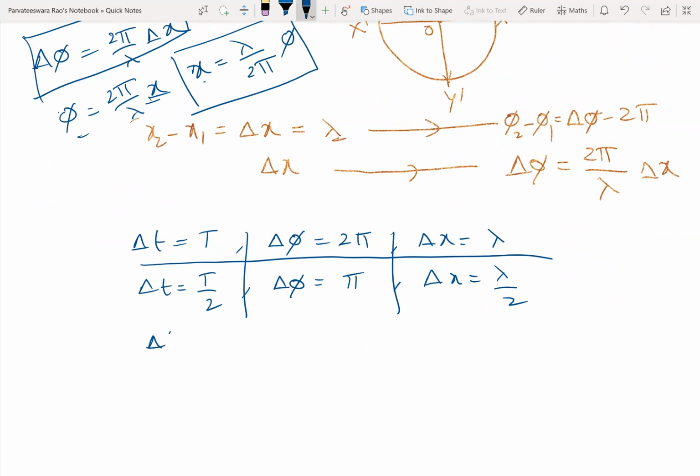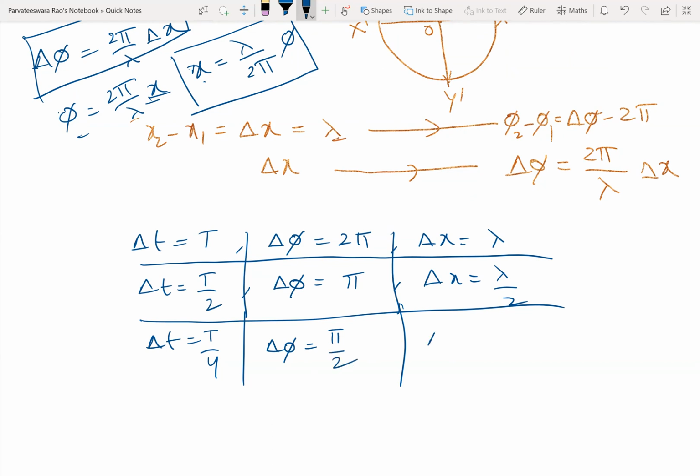And for delta t equal to T by 4, delta phi will be equal to pi by 2 and delta x will be equal to lambda by 4.